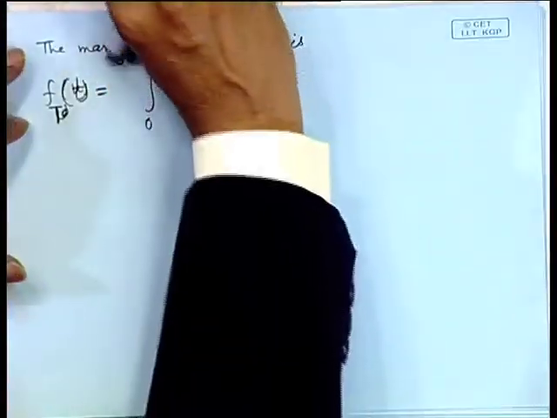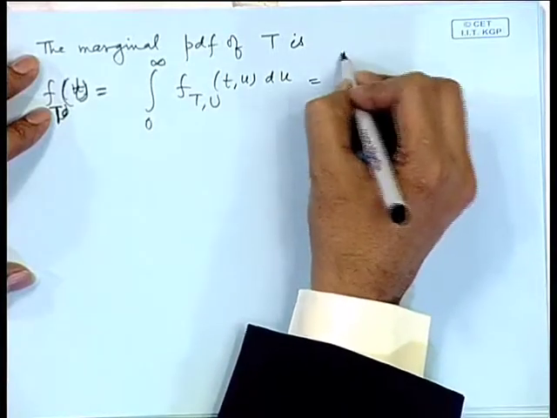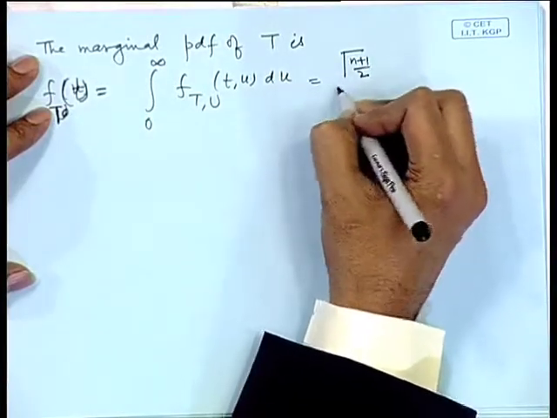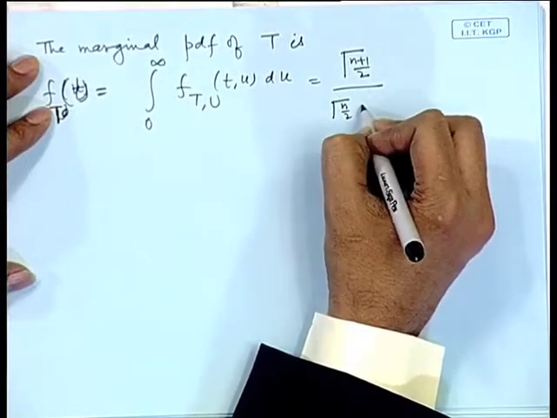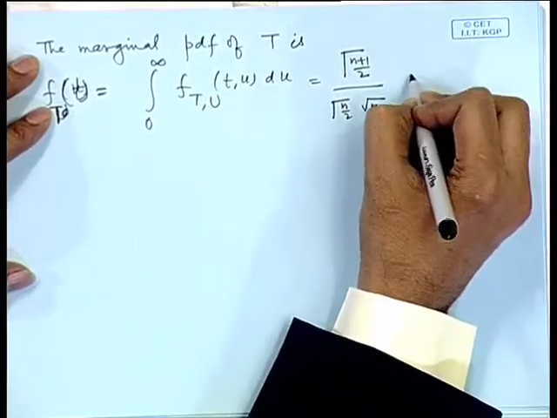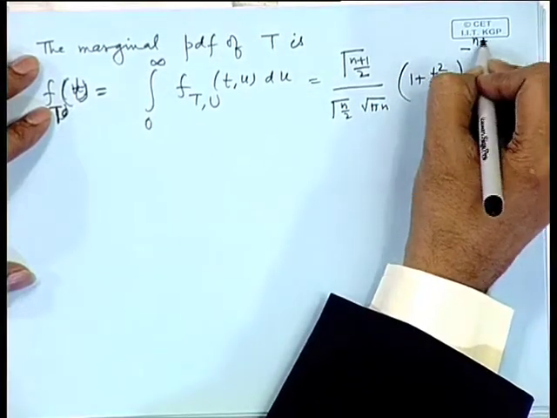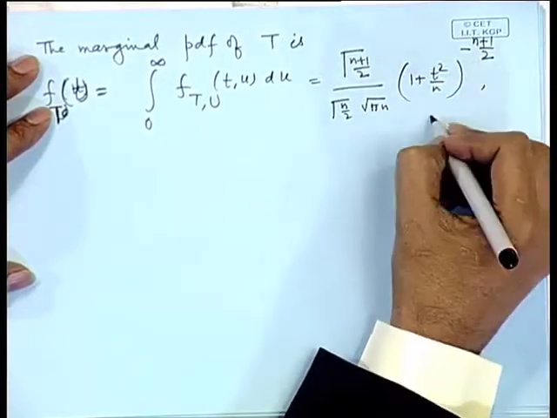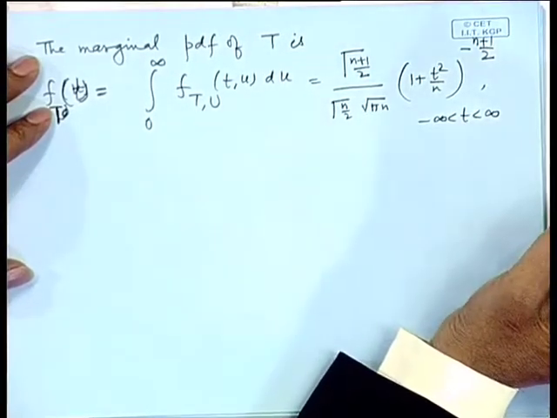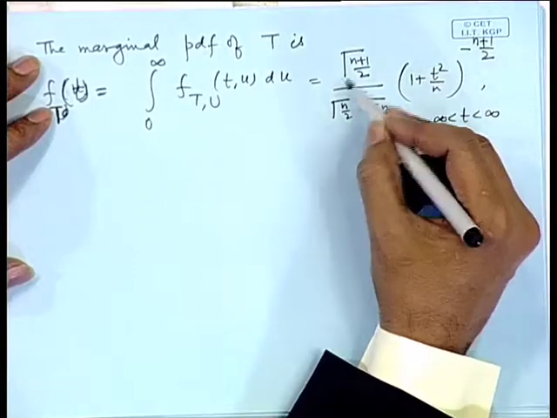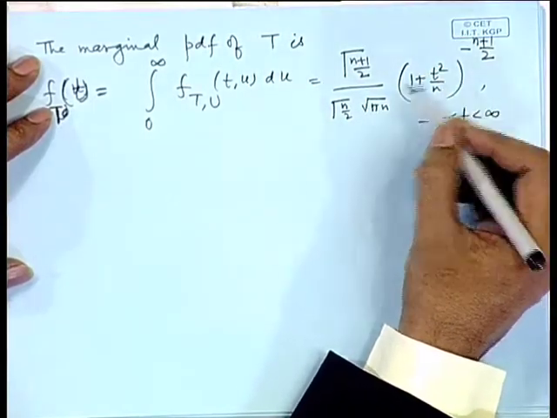So we are left with the density as gamma n plus 1 by 2 divided by gamma n by 2 root pi n, 1 plus t square by n to the power minus n plus 1 by 2, and the range of the variable is from minus infinity to infinity. This is the density of the t distribution on n degrees of freedom.